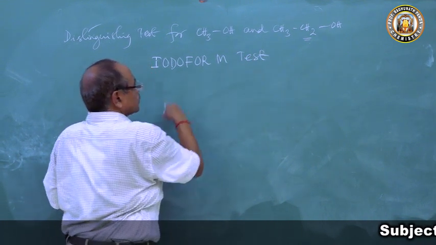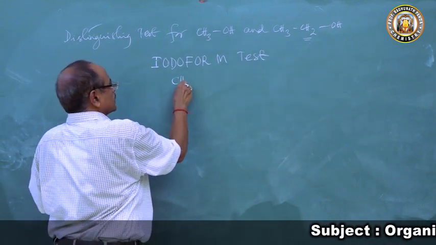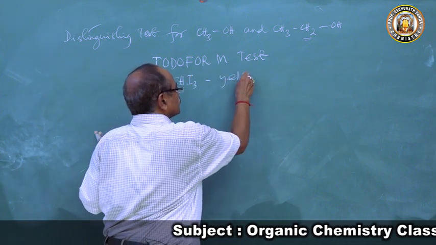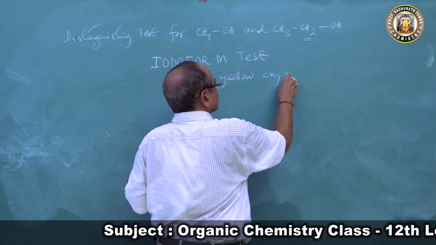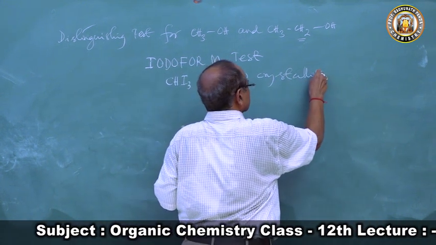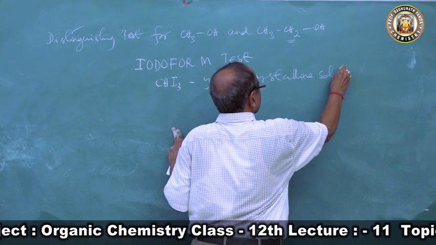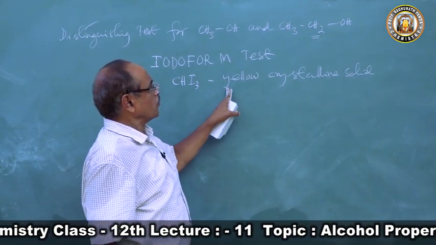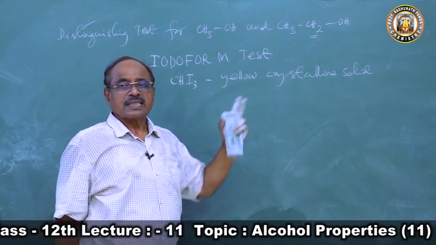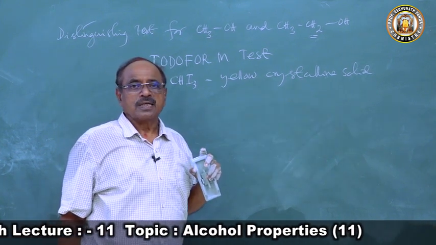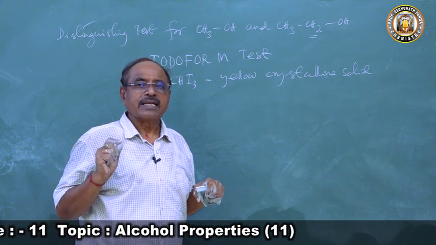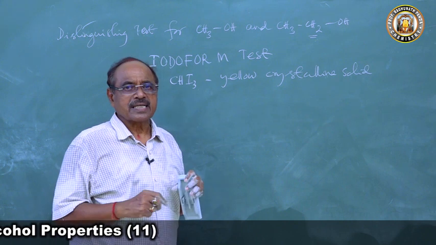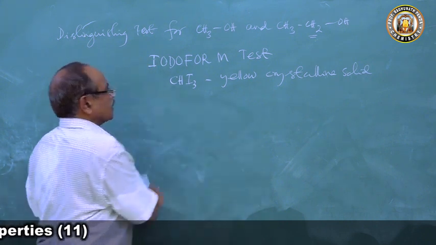Ethyl alcohol forms iodoform. What is iodoform? CHI3. It is a yellow crystalline solid. So methyl alcohol does not form iodoform. Ethyl alcohol forms iodoform. Hence methyl alcohol can be distinguished from ethyl alcohol by the iodoform test.